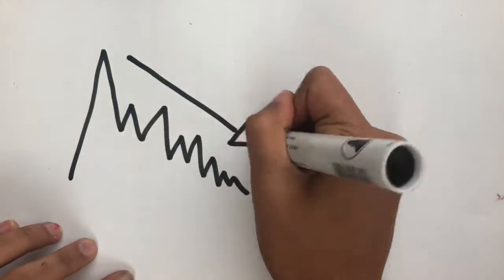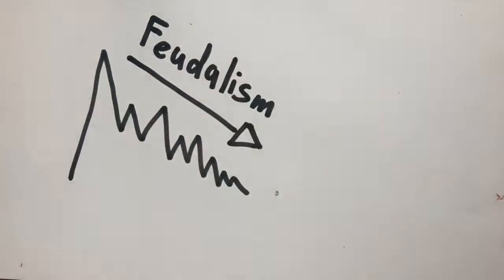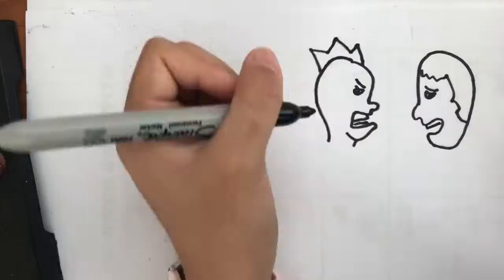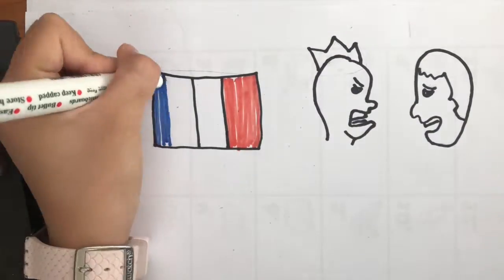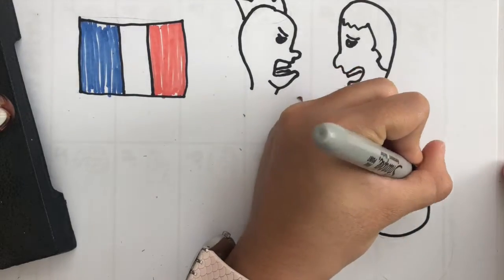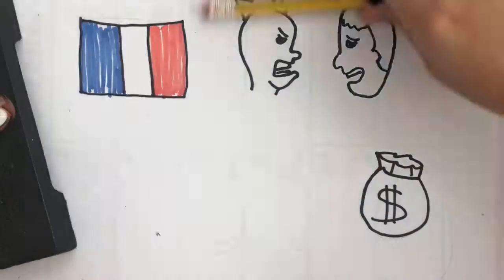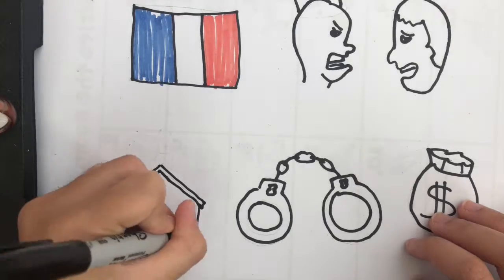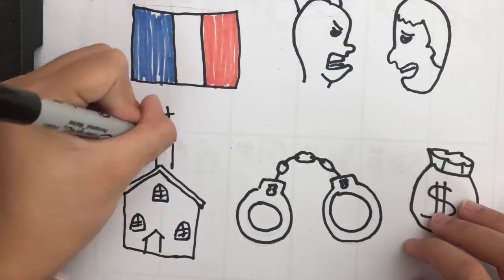Our point is that the political development of the Magna Carta helped to weaken feudalism in England. Some evidence we have is when King John began making enemies by losing most of the land England had control over in France. He taxed his people heavily, ignored all their rights, and would arrest people at will. King John quarreled with the Catholic Church and collected large amounts of money from its properties.